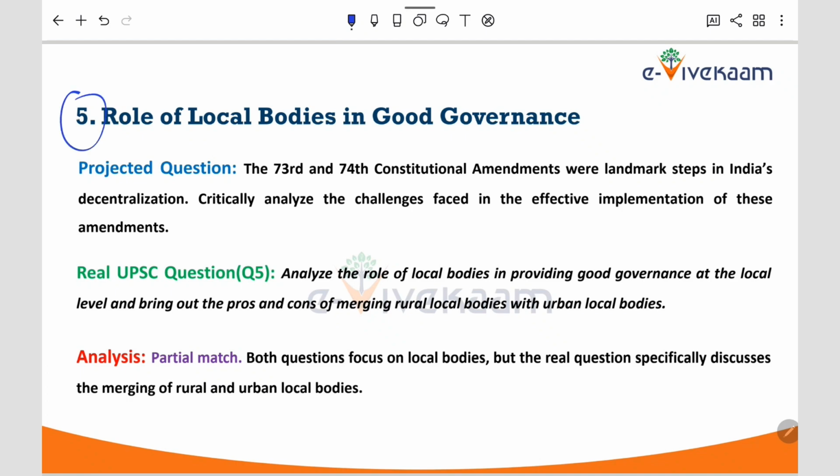Next question. Here we asked to critically analyze the challenges faced in the implementation of the 73rd and 74th constitutional amendments, that is, rural local and urban local bodies. Whereas the UPSC question is focusing on the pros and cons of merging rural local bodies with urban local bodies. Both are focusing on local bodies, but the UPSC question is specifically asking to discuss the merging of rural and urban local bodies. So we can say it is a partial match.